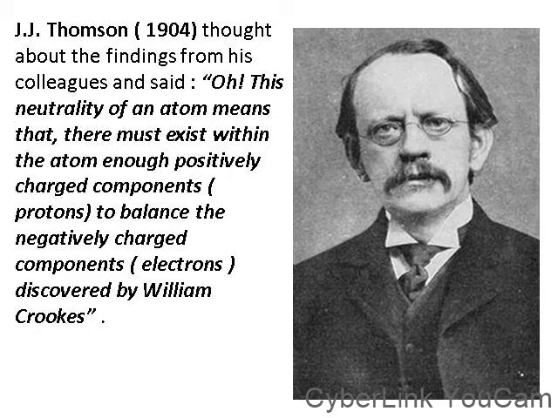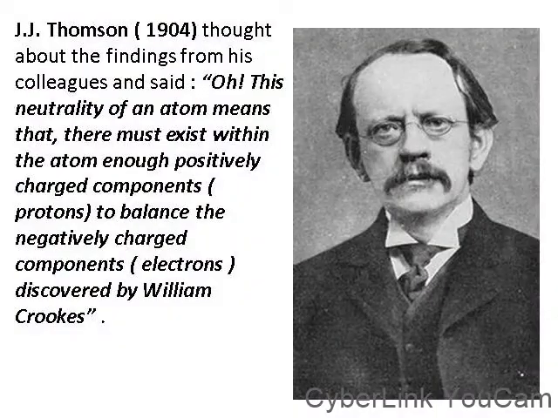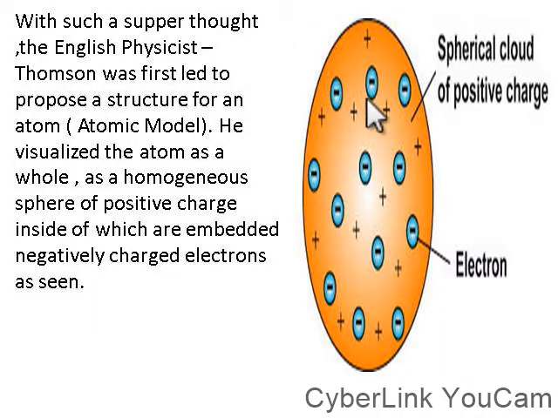Now, that was not all. J.J. Thomson in 1904 thought about the findings from his colleagues and said, this neutrality of an atom means that there must exist within the atom enough positively charged components, that is protons, to balance the negatively charged components, electrons, discovered by William Crookes. And so the research went on, until J.J. Thomson came up with the first structure of the atom.